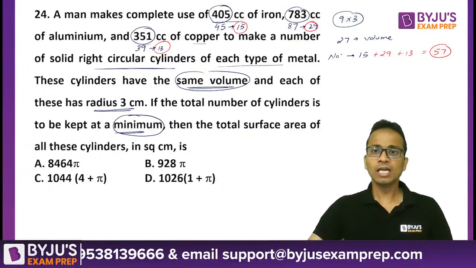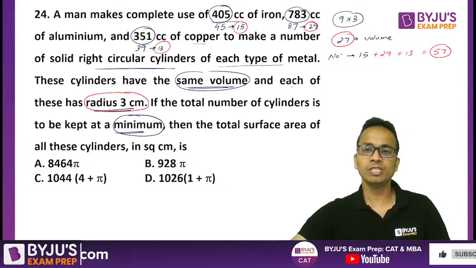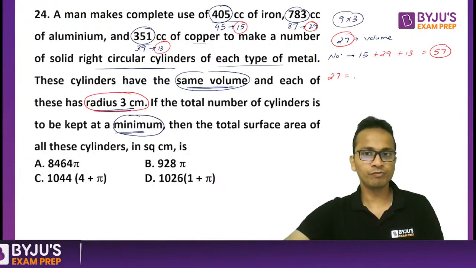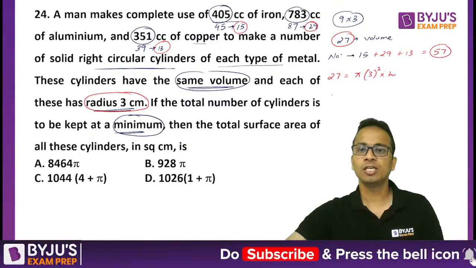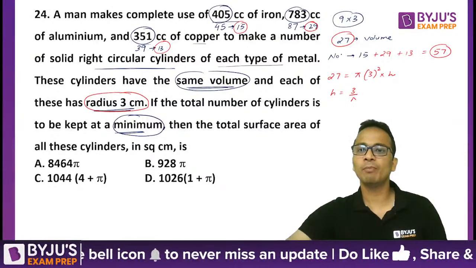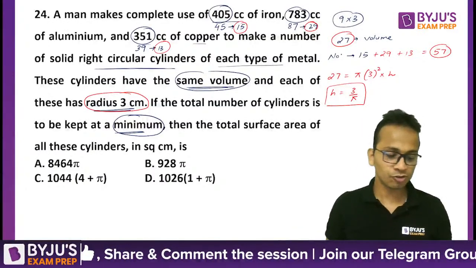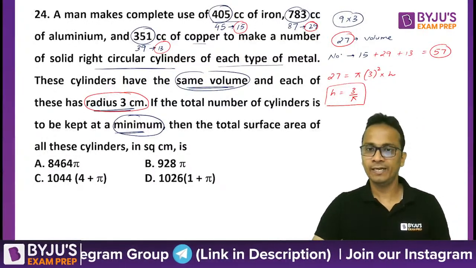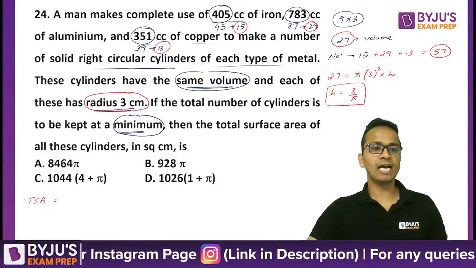Right? Now we have obtained the volume of each of these cylinders and the base radius is given as 3. Okay, so volume is 27, which can now be equated to the formula of volume, which is pi r square h. Pi, radius is given as 3, multiplied by h, and I'll obtain the height of each of these cylinders. So this is equal to 3 upon pi. So 3 upon pi is the height of each of these cylinders. Radius of each of these cylinders is 3, and we have to calculate the total surface area of all these cylinders.